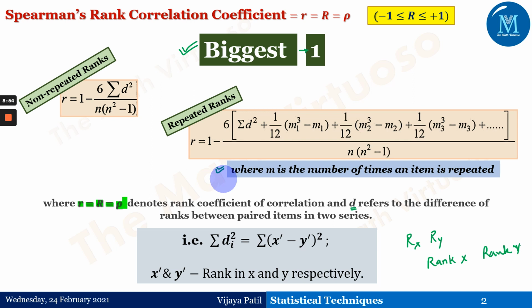Now, there is always a limitation for everything. And what is the limitation for this particular formula? Spearman's formula has its limitations also. It is not practicable in the case of a bivariate frequency distribution, that is, a correlation table. For n greater than 30, this formula should not be used unless the ranks are given, since in the contrary case the calculations are quite time consuming, and that is the reason we always go for Spearman's rank correlation coefficient for data of small size, n less than 30.